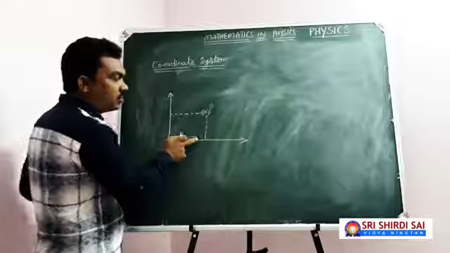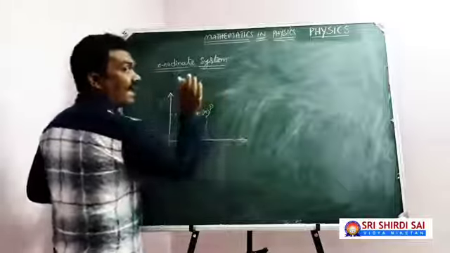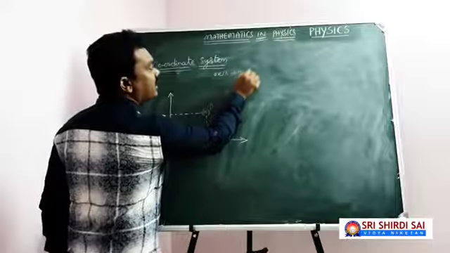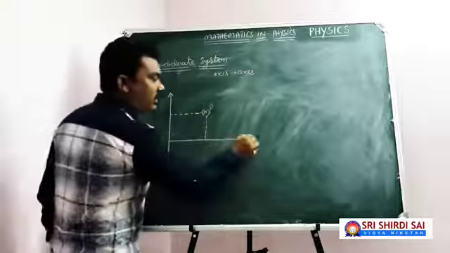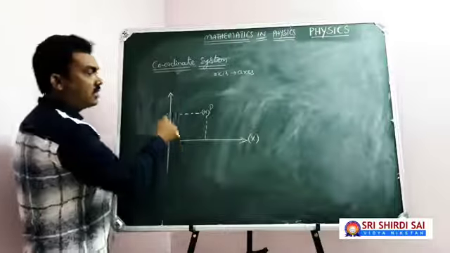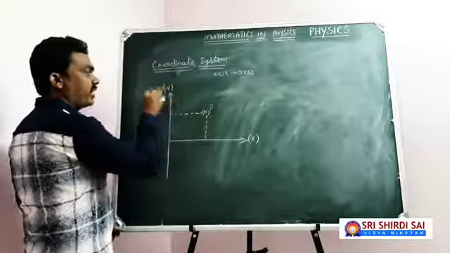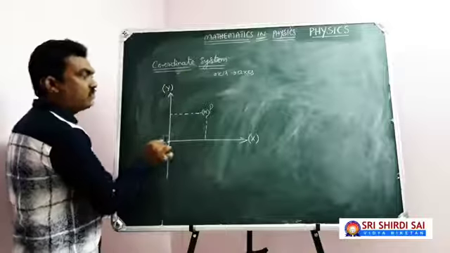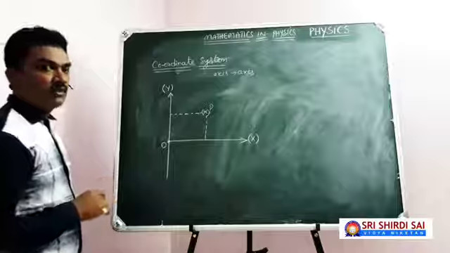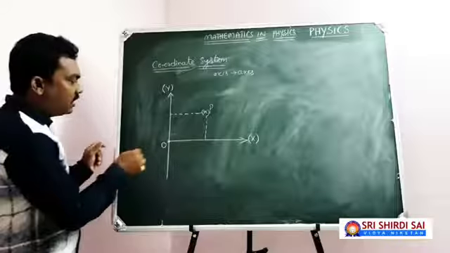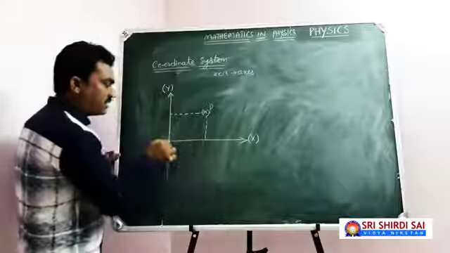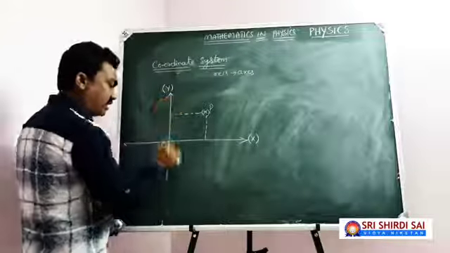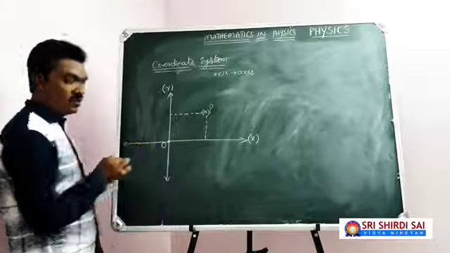Of course, these two reference lines are known as axes. Axis is singular, axes is plural. So this horizontal reference line is the x-axis and this vertical reference line is the y-axis. And these two axes intersect at a point which is known as the origin. Now look at this: to the right of the origin there is the x-axis, similarly to the left of the origin. Above the origin there is the y-axis, similarly below the origin.